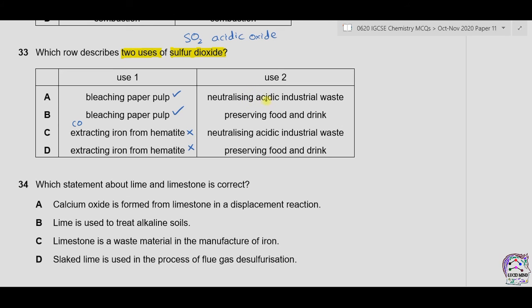Second use is neutralizing acidic industrial waste, as sulfur dioxide is itself acidic, so therefore it cannot neutralize acids. Second is preserving food and drink. This is true because sulfur dioxide is acidic in nature and it stops bacteria and molds from growing. The answer is therefore B.